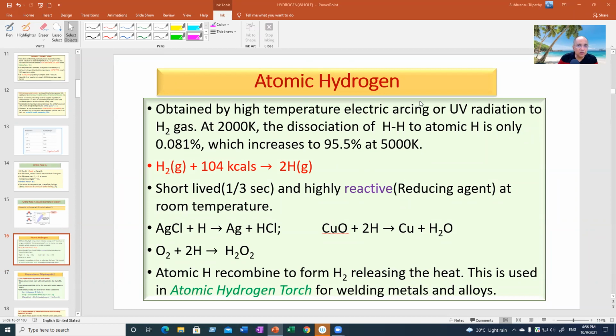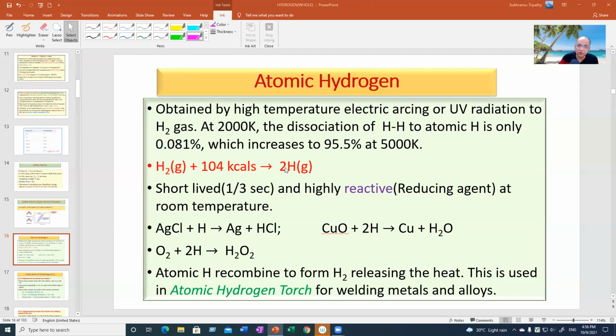This is atomic hydrogen. When you subject hydrogen gas to an electric spark, a high voltage electric arc, or strong ultraviolet radiation, the H-H covalent bond will break down, requiring 104 kilocalories per mole of bonds. So this is the bond dissociation energy in terms of kilocalories per mole.